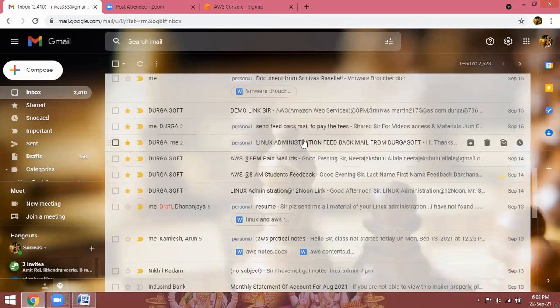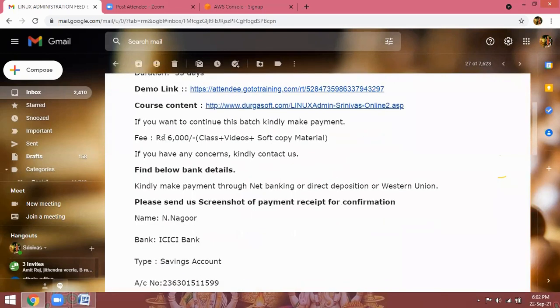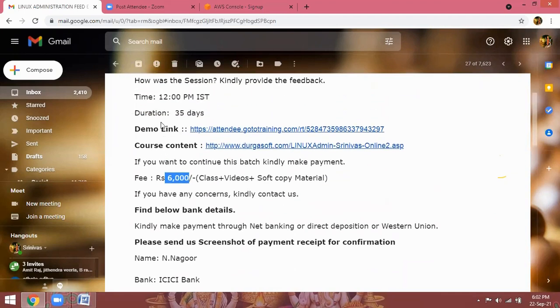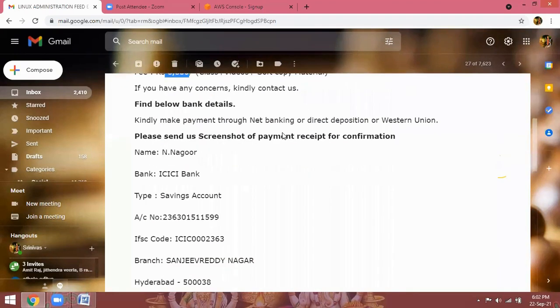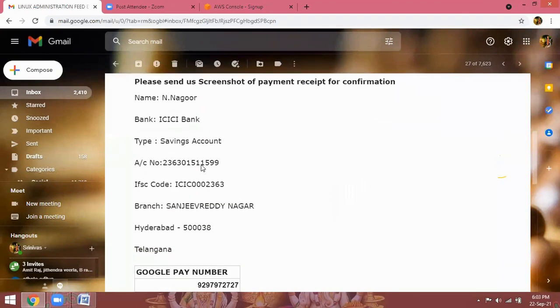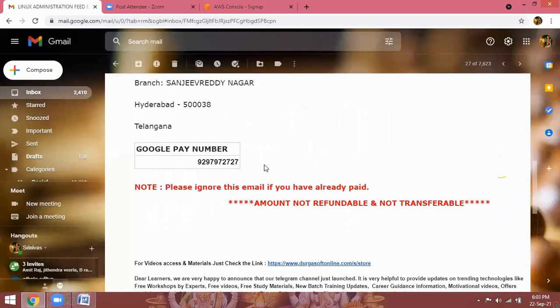This is the Linux feedback mail. Like this, one mail will come. This is for Linux administration, 6,000. AWS also is 6,000. This batch only is 3,500. Like this it will come, with the duration of the course, content, demo link, and the ICICI bank account where you have to pay the money, or else they will send you a Google Pay number.